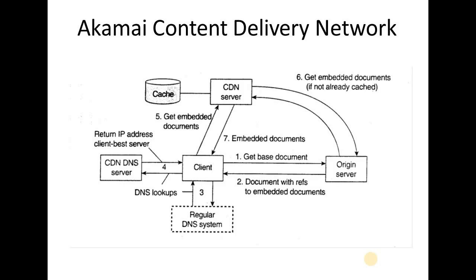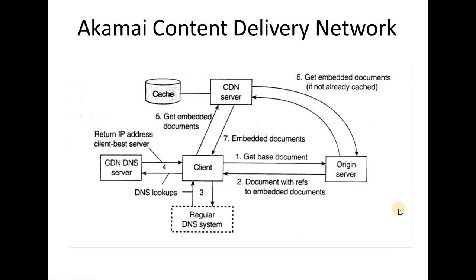To display the entire document, it is necessary that the embedded documents are fetched by the user's browser as well. The assumption is that these embedded documents rarely change, for which reason it makes sense to cache or replicate them.